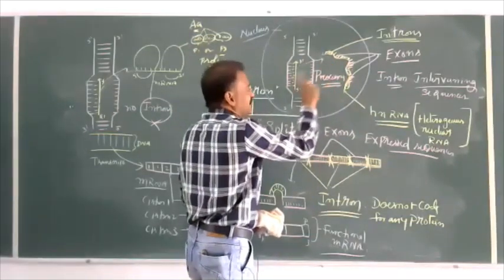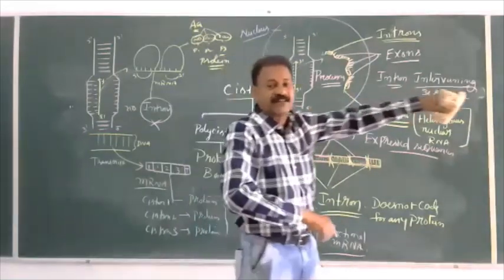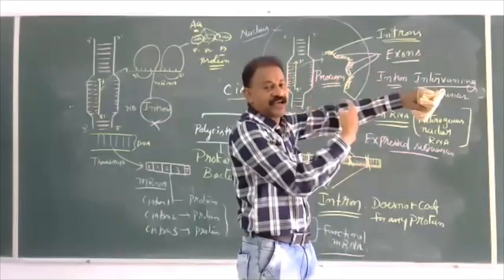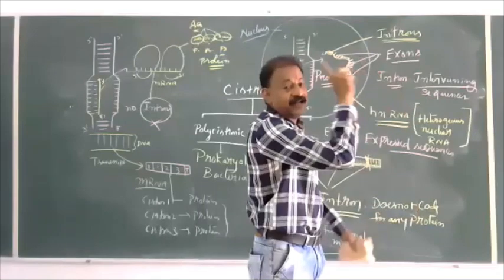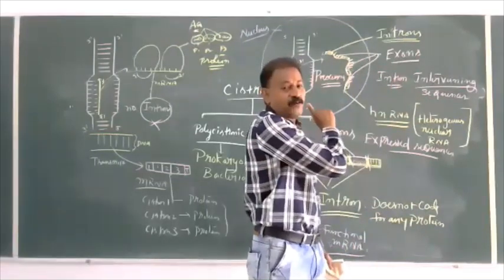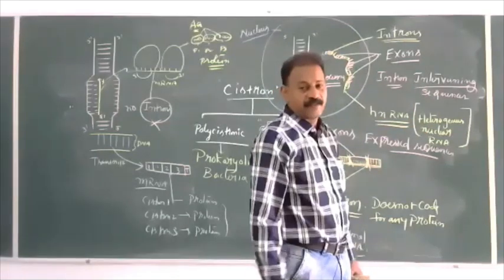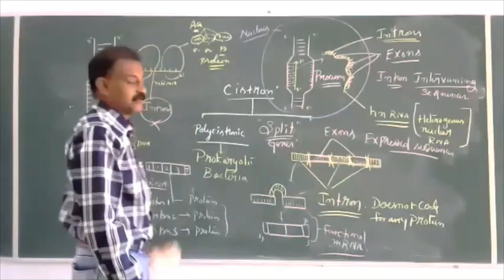And always after completion, it will become functional mRNA. Functional mRNA will come into the cytoplasm. One ribosome attaches at one time, with tRNA molecules, and the process of translation occurs. At the end, a monocistronic mRNA is equal to one polypeptide chain or one protein molecule. Such is called monocistronic, and the other polycistronic.